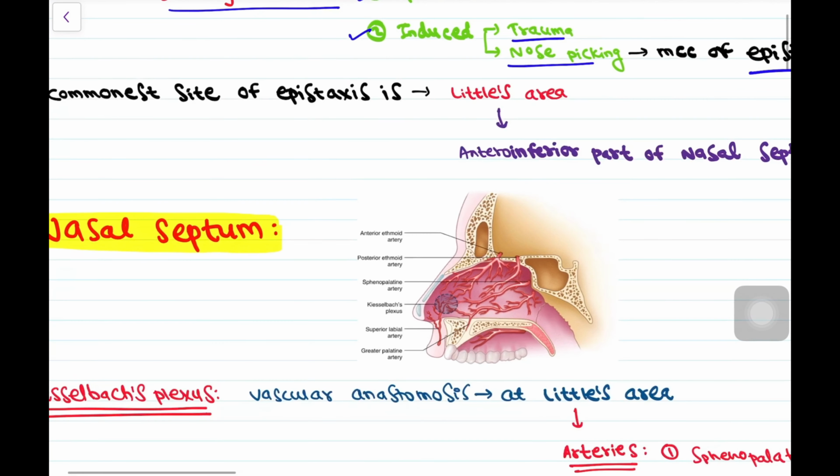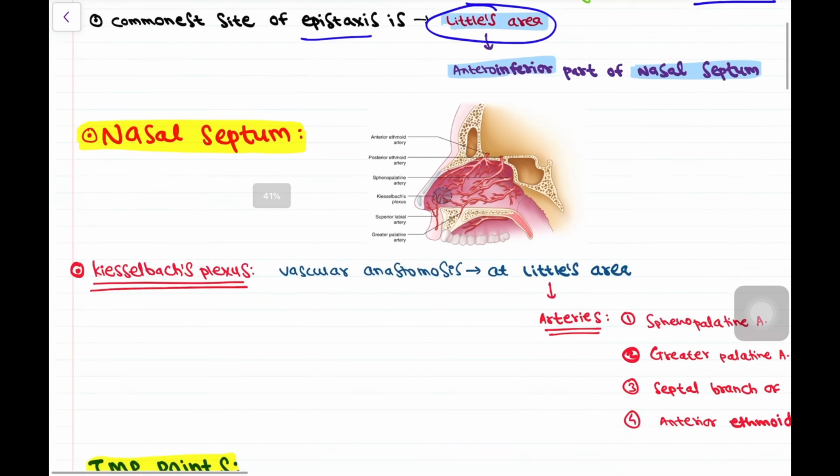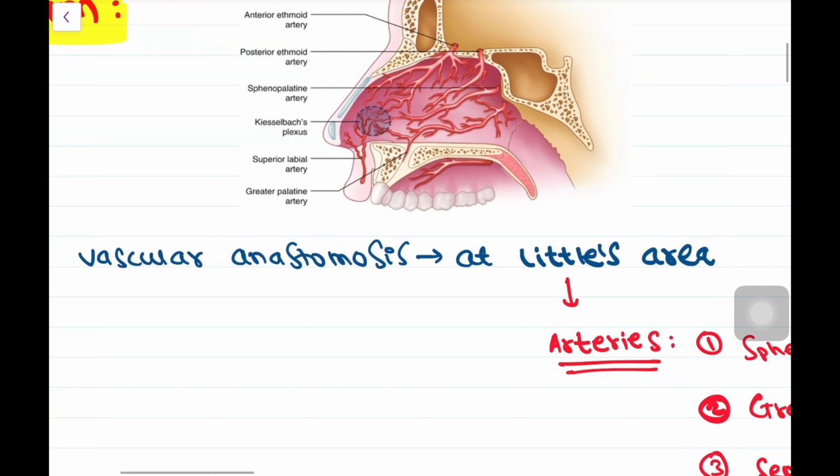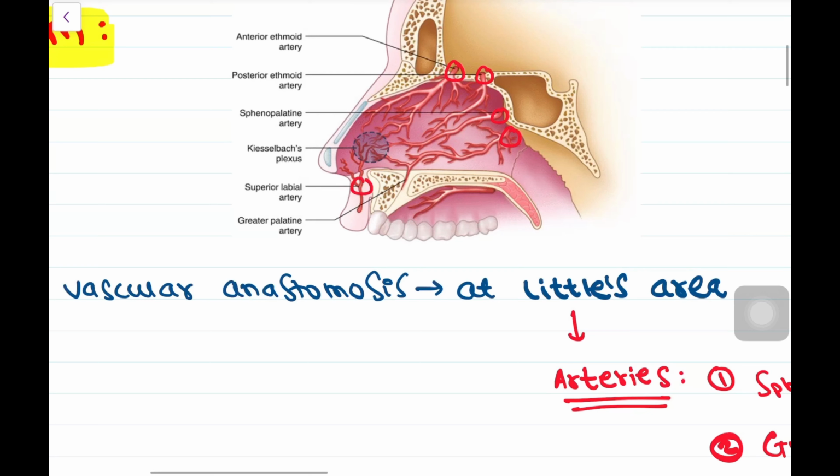Now the commonest site of epistaxis is Little's area. This Little's area is the anterior inferior part of the nasal septum, okay? So the anterior inferior part of the nasal septum is the Little's area. Now here is the nasal septum, which is supplied by the anterior ethmoidal artery, posterior ethmoidal artery, then sphenopalatine artery, greater palatine artery, and superior labial artery, okay?